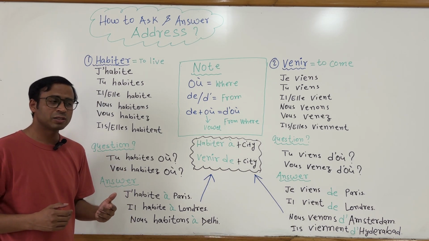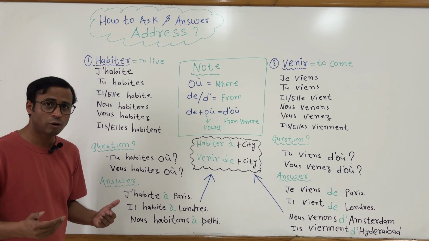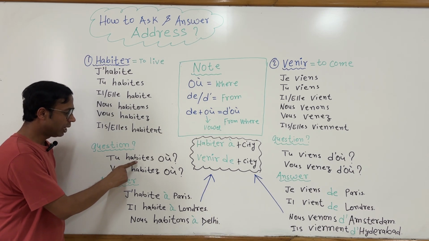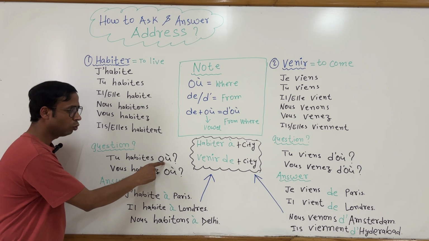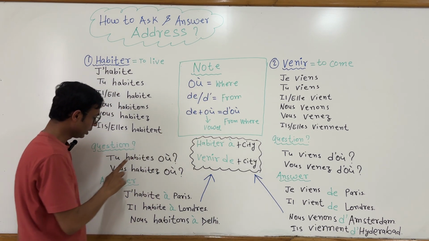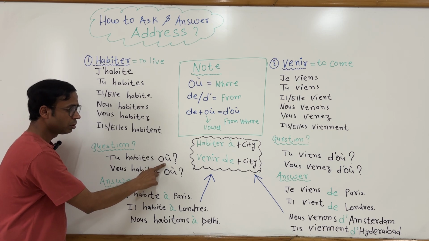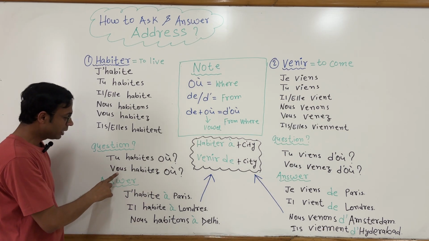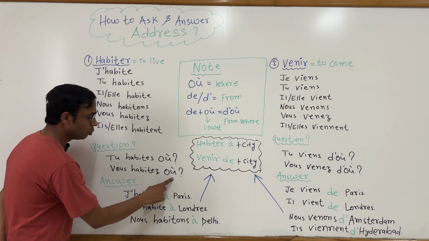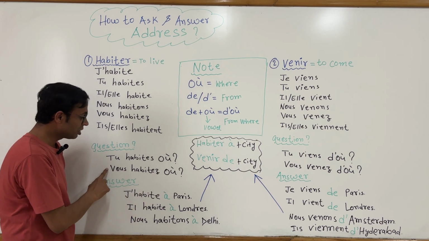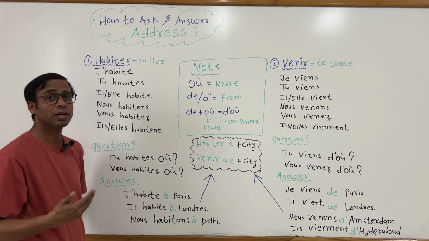Suppose you have to ask "where do you live" informally, you have to simply ask tu habites où. Où means where. Alright, so tu habites où, where do you live. Next is vous habitez où. Vous habitez où, so where do you live, but this is formal.